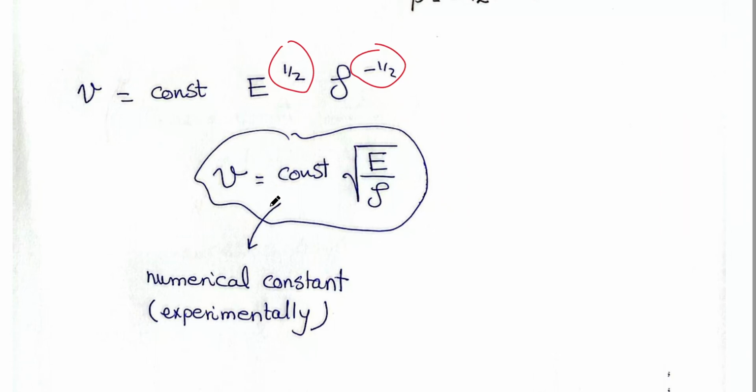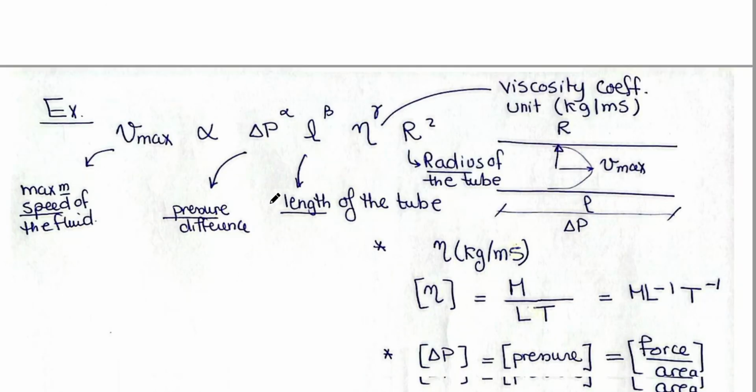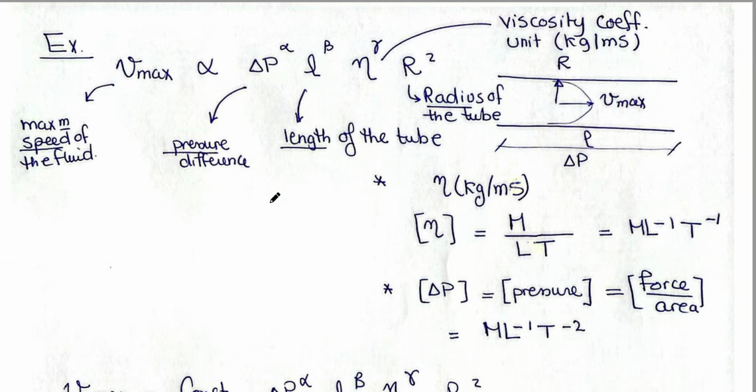Another example to find these equations, it's written also in your sheet, the problem sheet. He's explaining that we have a fluid or a liquid moving in a tube. The length of the tube is L, and the V maximum is the maximum speed of the fluid. R capital is the radius of the tube, and he wants me to get the relation between all these quantities.